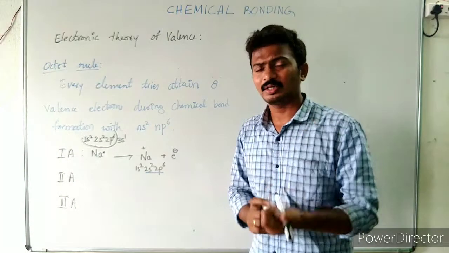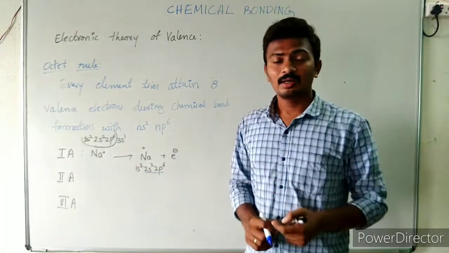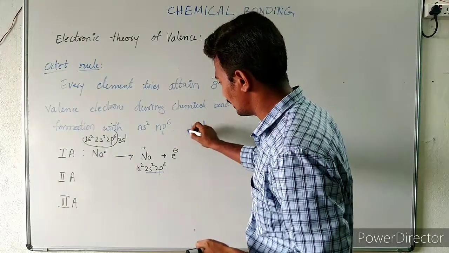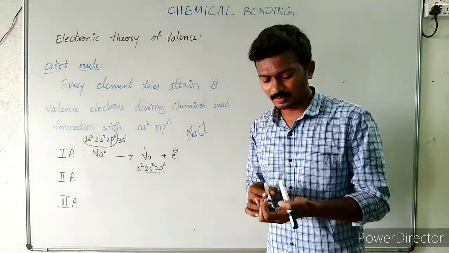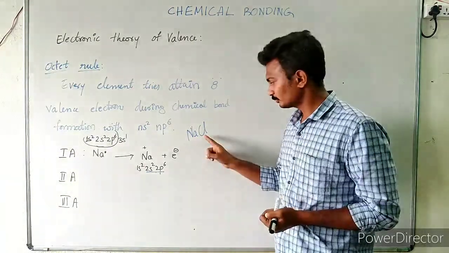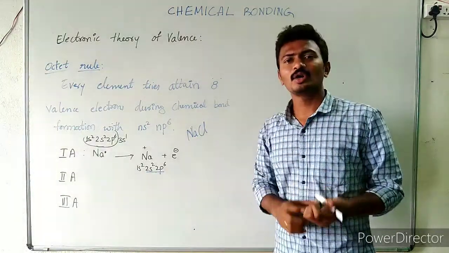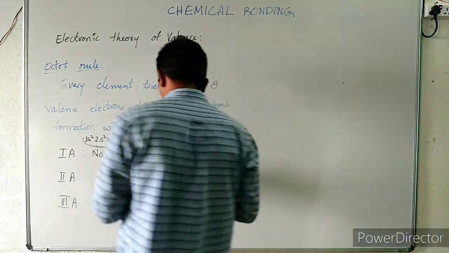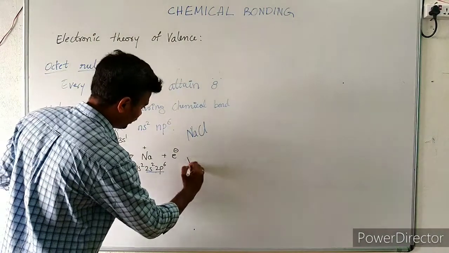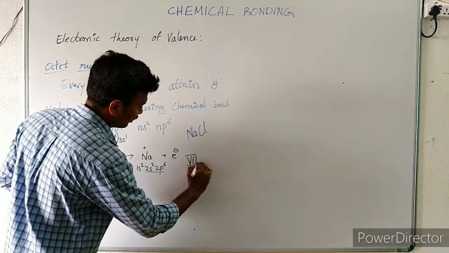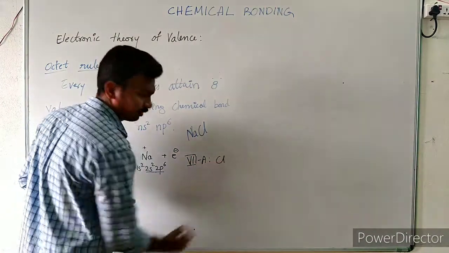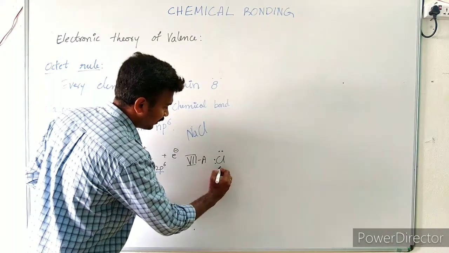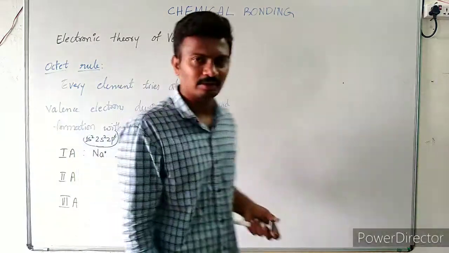You may have the doubt: why is the formula of sodium chloride NaCl, why not Na2Cl? Because sodium loses only one electron, and that one electron will be gained by chlorine. Chlorine is in the 7th A group and has 7 valence electrons.